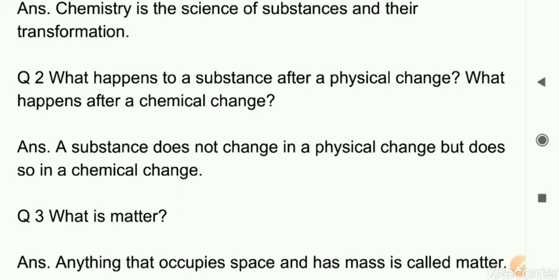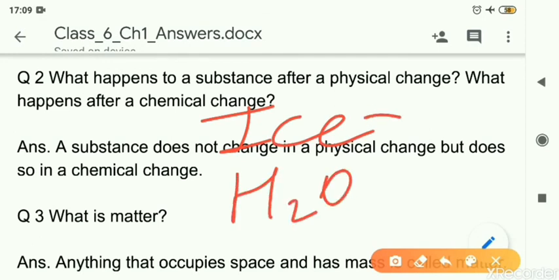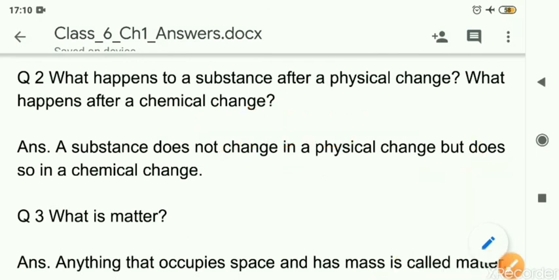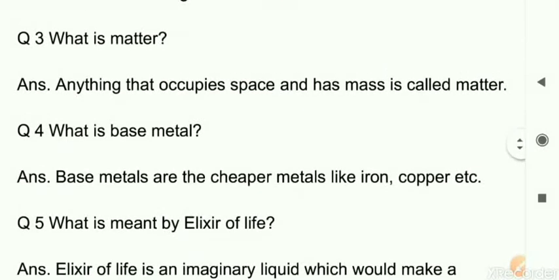The element or the compound is not changing, because ice is made of water only. Ice is made up of water, and the water formula is H2O. After melting, what will happen? It will again remain H2O only. Ice is also H2O, water is also H2O. So the substance is not changing, but in a chemical change, the substance is changing. Earlier class we have discussed this.